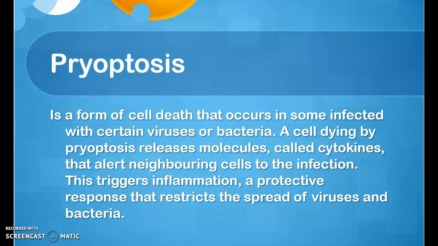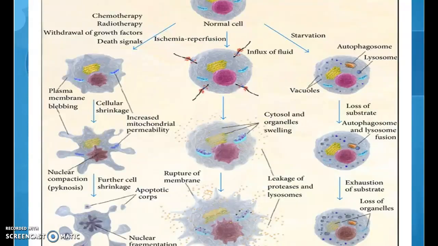Pyroptosis is a form of cell death that occurs in some cells infected with certain viruses or bacteria. A cell dying by pyroptosis releases molecules called cytokines that alert neighboring cells to the infection. This triggers inflammation, a protective response that restricts the spread of viruses and bacteria. And this is a picture of apoptosis, necrosis, and autophagy.